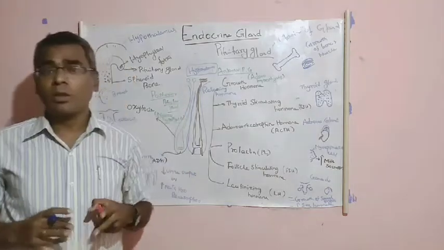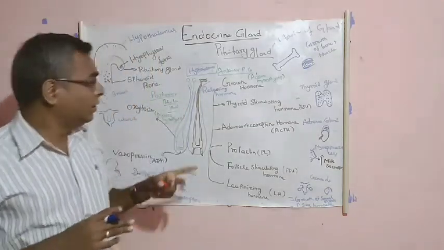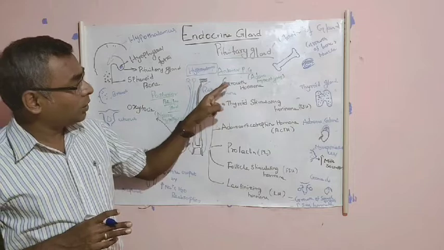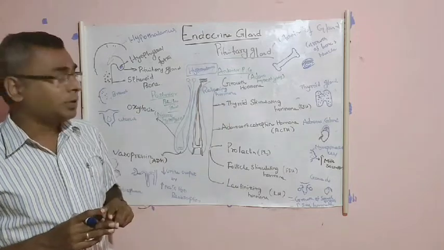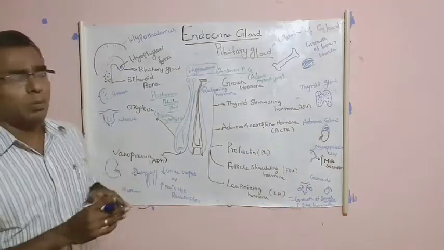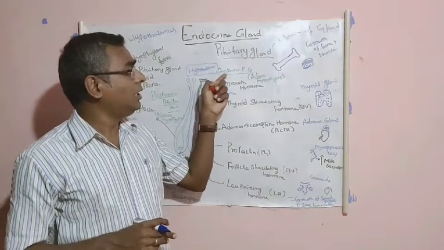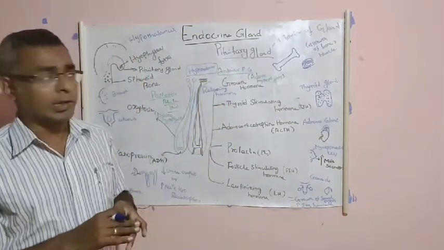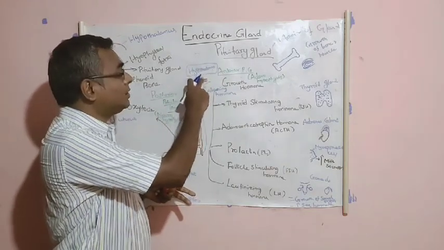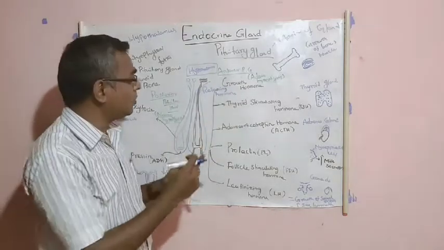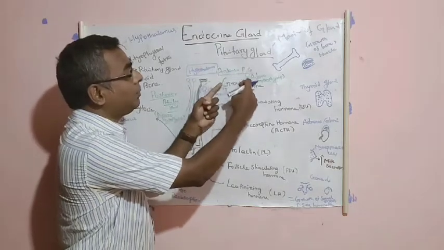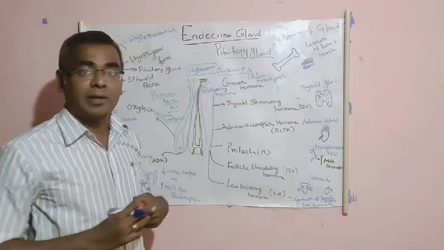Now let's come to what hormones it secretes. See here, there are two different parts. The anterior pituitary gland secretes 6 different hormones, and the posterior pituitary gland secretes 2 different hormones. Let's see them one by one. First, let's come to the anterior pituitary hormones. Whenever the hypothalamus becomes active, it releases a hormone called the releasing hormone. Then this releasing hormone stimulates the anterior pituitary gland. Then the anterior pituitary gland secretes 6 different types of hormones.